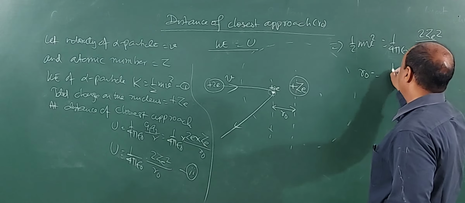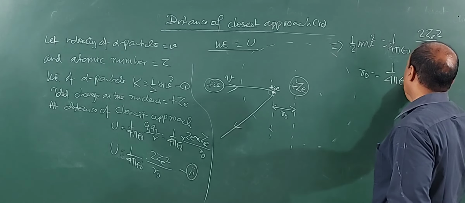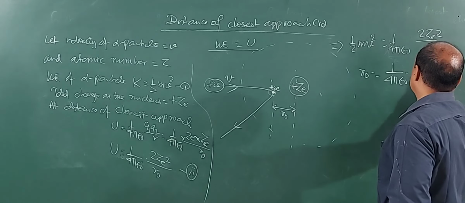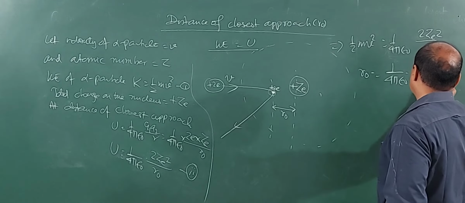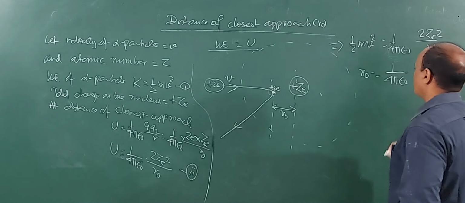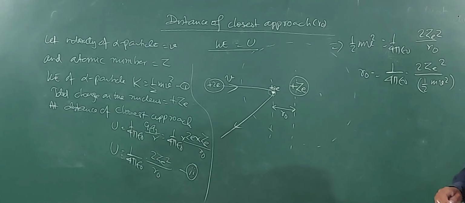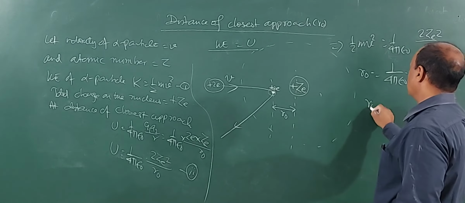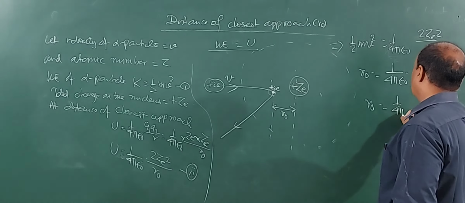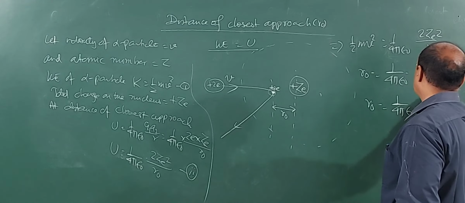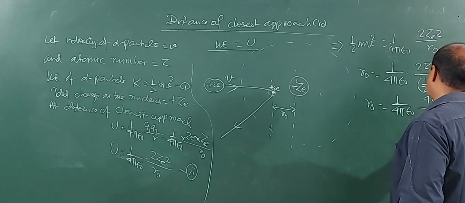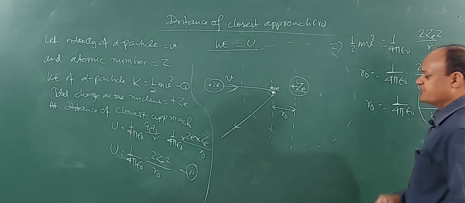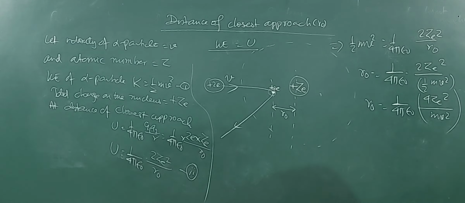If you solve, r0 will be 1 by 4 pi epsilon 0, 2 Ze square, divided by half mv square, right? So you can also write the distance of closest approach r0 is equal to 1 by 4 pi epsilon naught, 4 Ze square by mv square. Now this formula is expressed in so many different ways. Many times half mv square is just written as KE, kinetic energy.